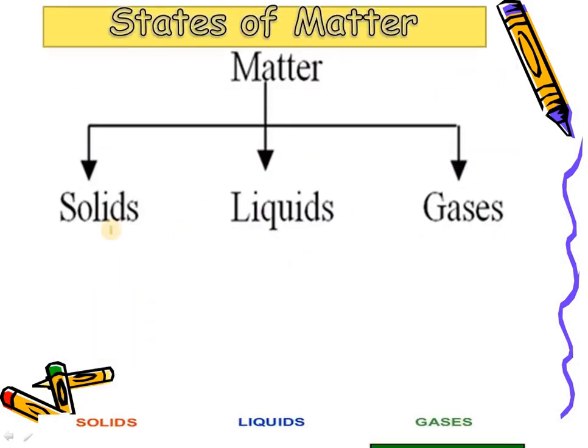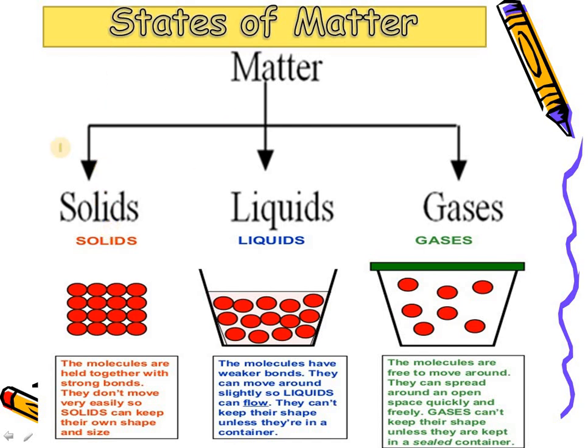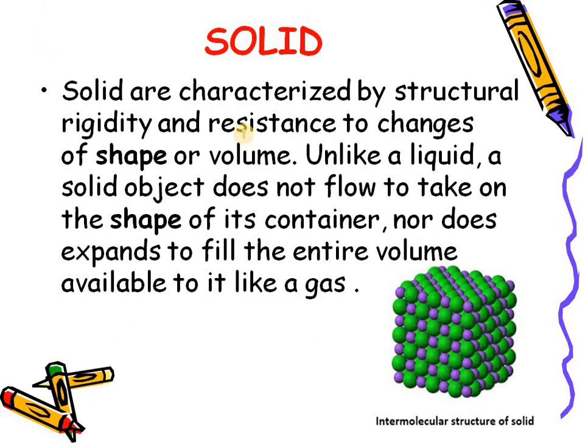Now discussing the 3 main states of matter: solid, liquid and gas. This represents our solid, this represents liquid, this represents gases. These are the particles. In solids the particles are tightly packed. In liquids the particles are a little loosely packed in comparison to solids. And in gases the particles are loosely packed in comparison to both solids and liquids. So moving to next, solids. Solids are substances characterized by a fixed shape and volume. They do not flow and their shape doesn't change.